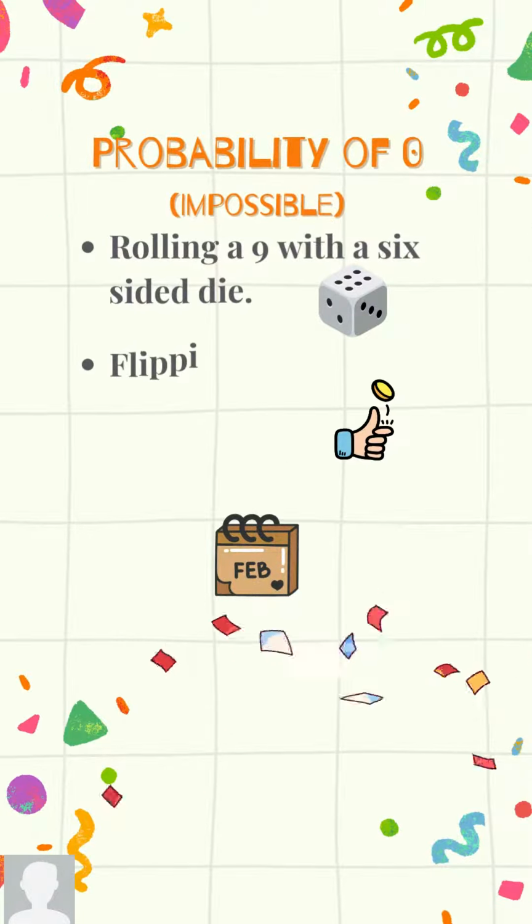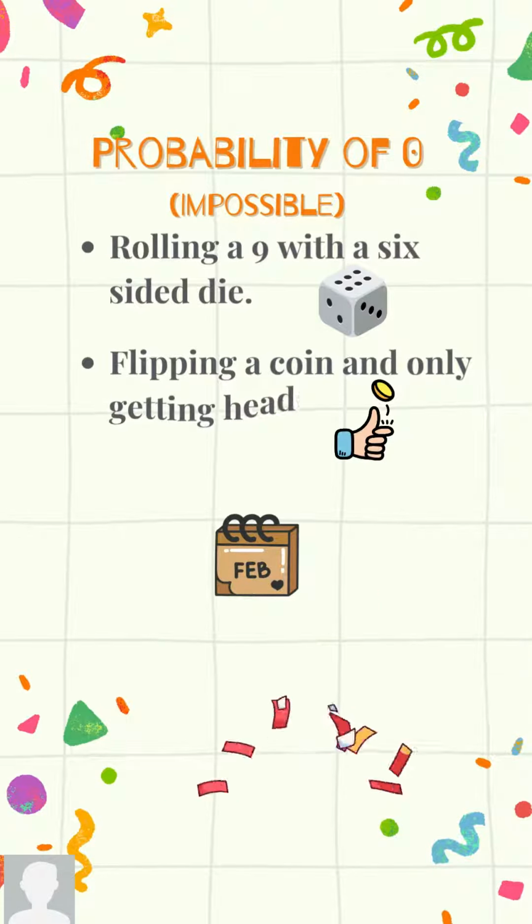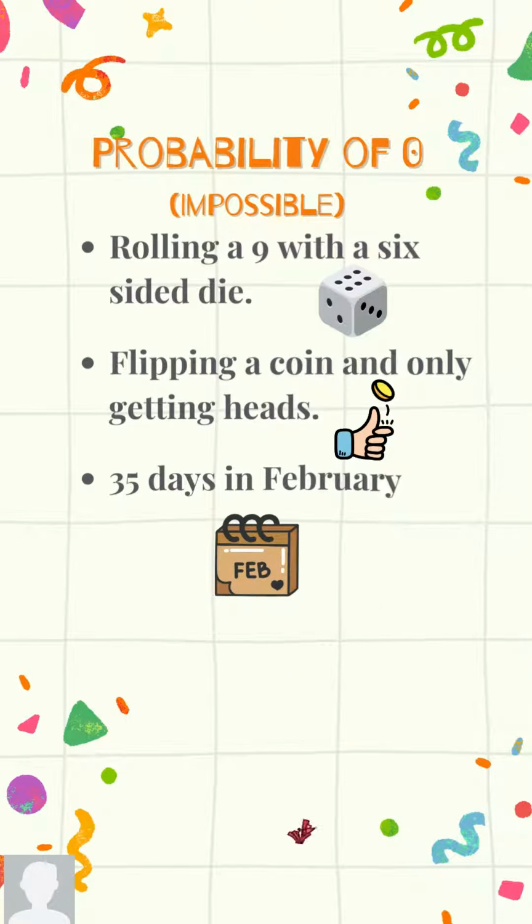Let's look at the probability of 0. And I want you to remember the word impossible as we look through these examples. The first one is rolling a 9 with a 6-sided die. Now, if a die only has 6 sides, then there's no way you can roll a 9 because there's not a place for it. The second example, flipping a coin and only getting heads.